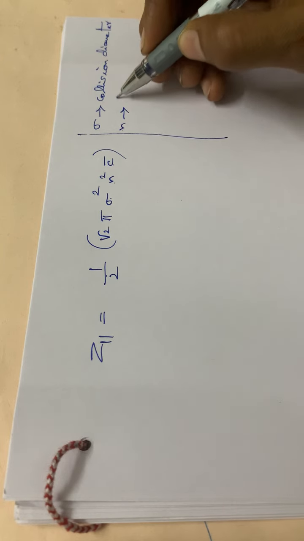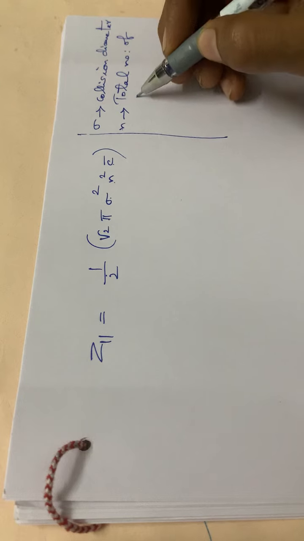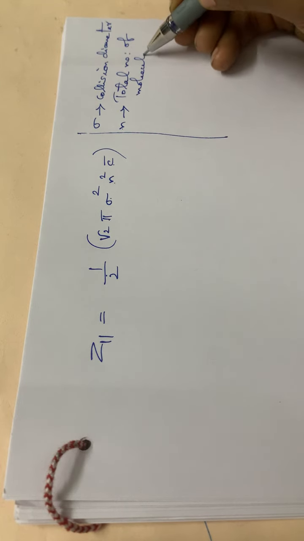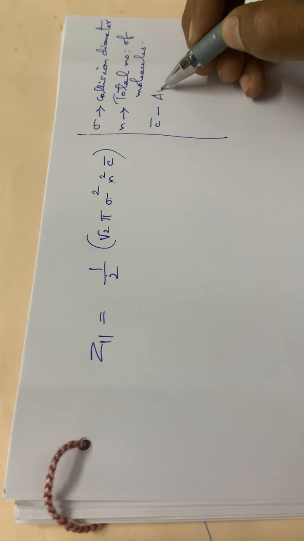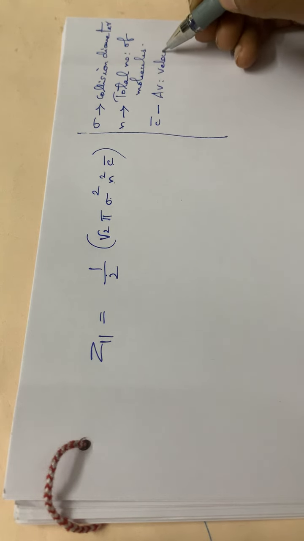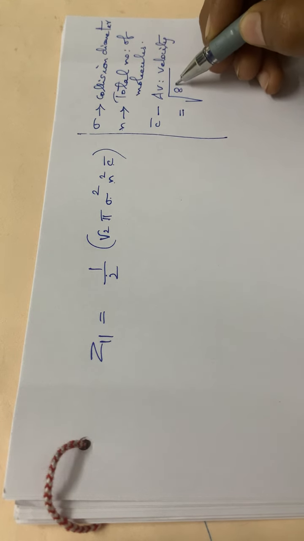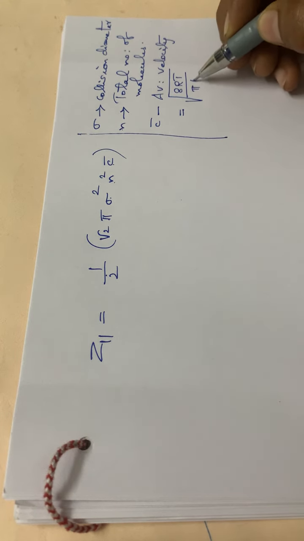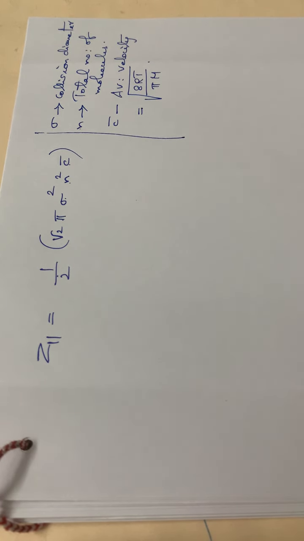N is the total number of molecules. And what is C bar? C bar is the average velocity, and C bar is equal to square root of 8RT divided by pi m.